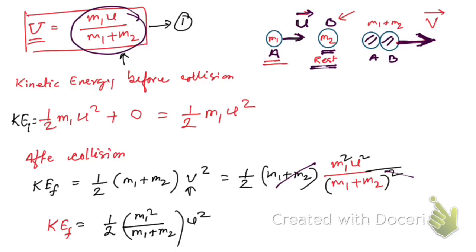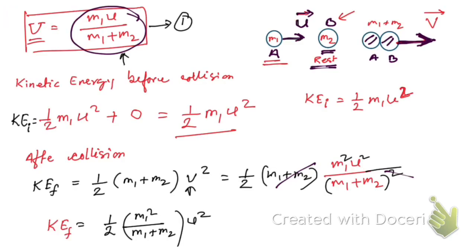So here you see, this is initial kinetic energy, right? So what will be the loss of kinetic energy? How to find that? Let me write here. This is initial kinetic energy, KE initial, is equal to what we have got, half m1 u square, right? Let me copy this and go to a new slide. So this is the initial kinetic energy, and let me copy this final kinetic energy expression as well.